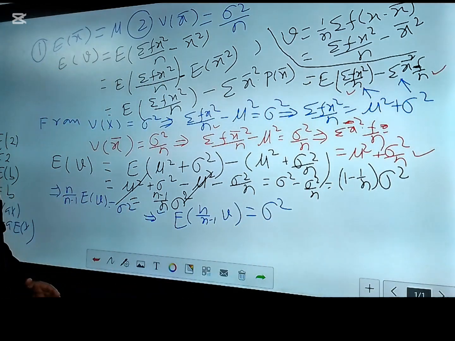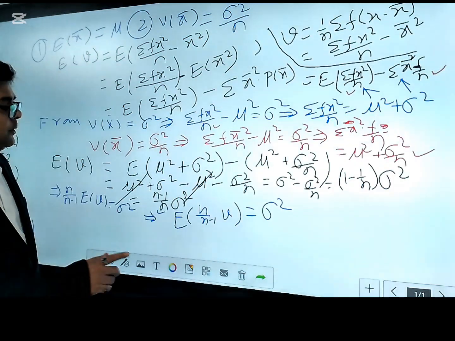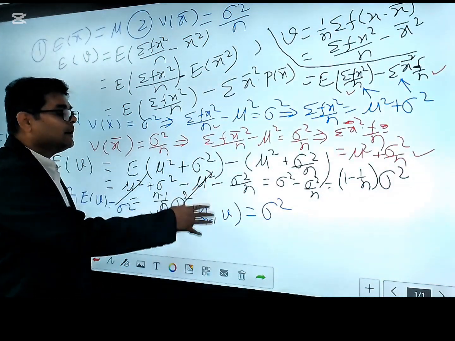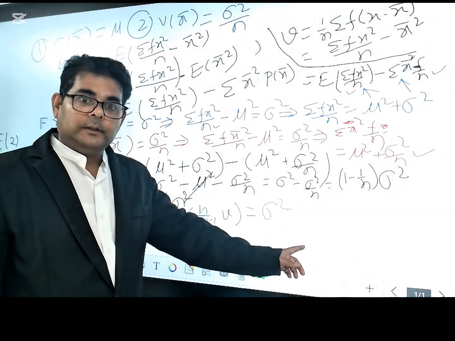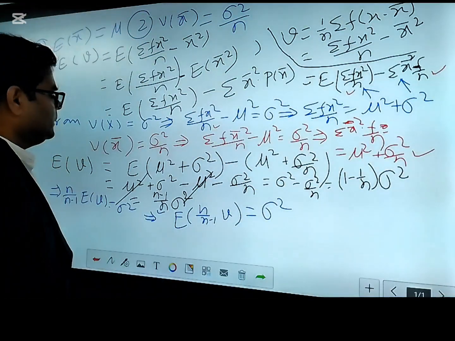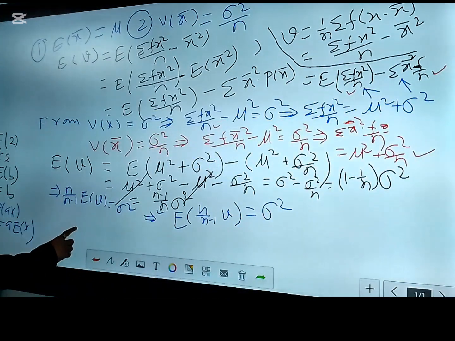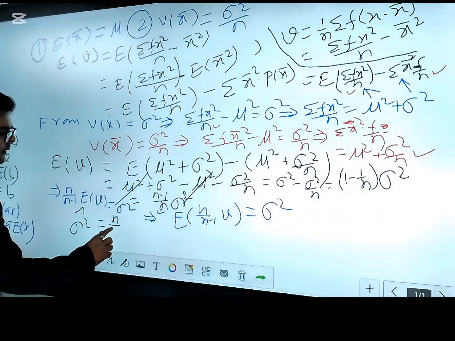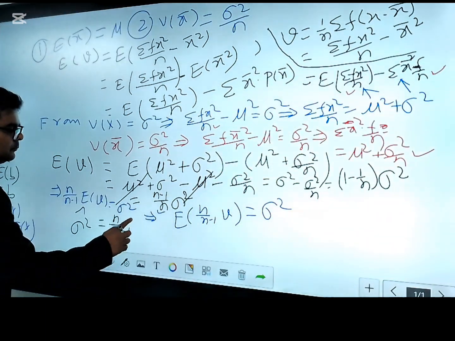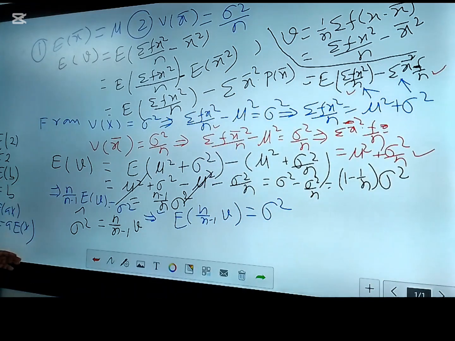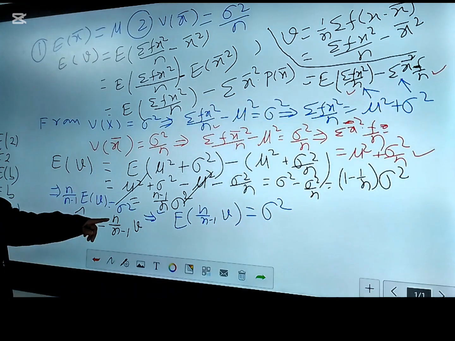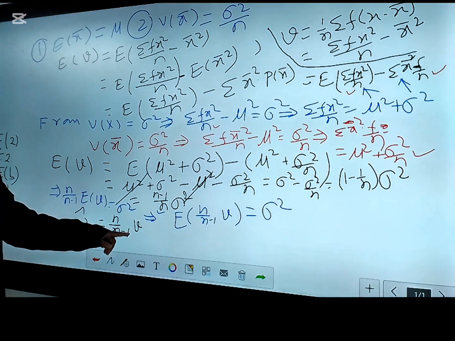You can now say not only the sample variance, but the sample variance with this factor is the unbiased estimator of the population variance in this case. Okay, so what you can say after that, you can say the estimated value of sigma square is n by n minus 1 times V. That means in order to estimate the value of the population variance, you have to multiply the sample variance by the sample size divided by sample size minus 1.